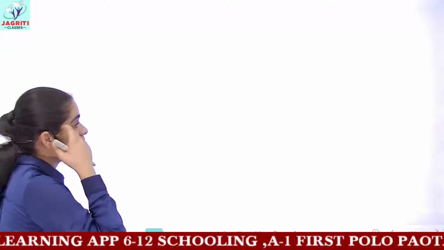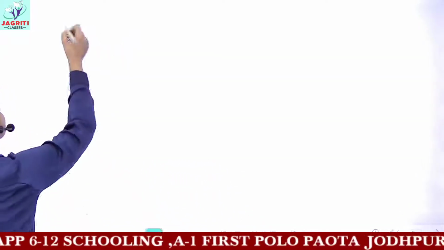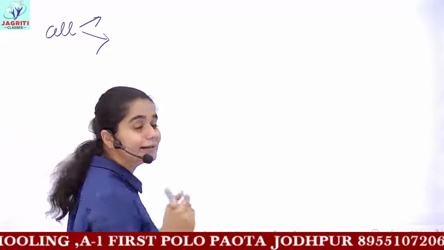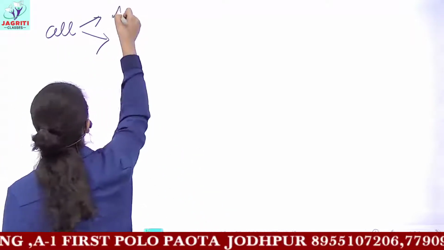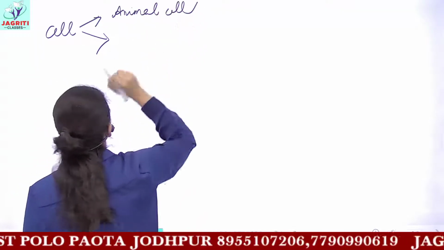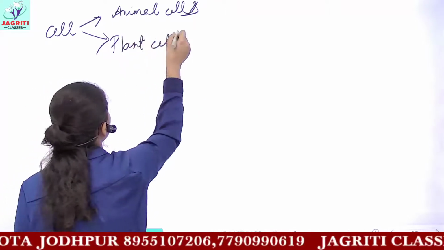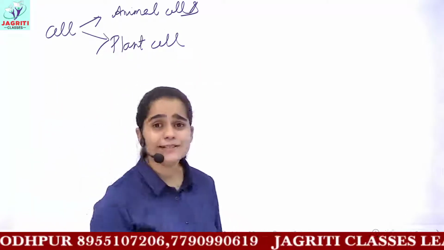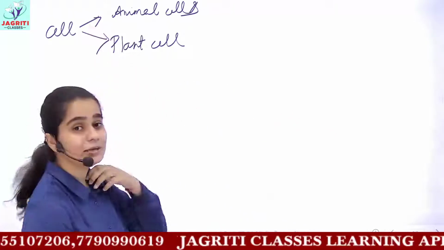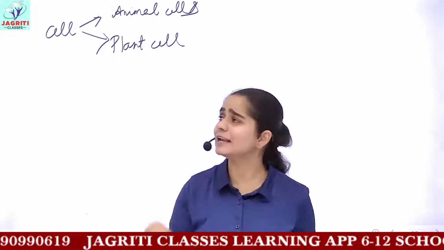I have already discussed that cells can be of different kinds. A cell, on the basis of where it is present, can be present in animals and is therefore referred to as an animal cell, and the cells present in plants are called plant cells. After studying all the organelles, we'll see a descriptive or differentiating account between animal cells and plant cells, that is, what the differences are.